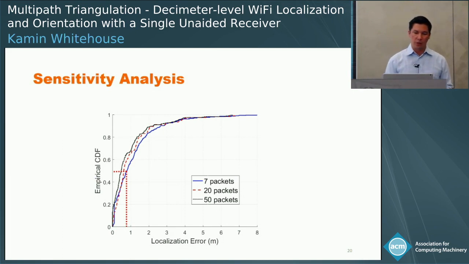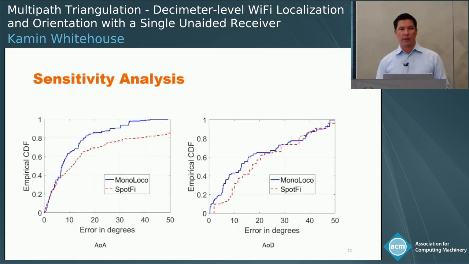So one of the reasons why this works is because the 3D multipath resolution algorithms that we developed are able to estimate angle of arrival and angle of departure better than other approaches. These angles are essential for doing localization. These graphs here show that the angle estimates were about 5 to 10 degrees more accurate than state-of-the-art. And we know this because these studies were done in a controlled environment in an anechoic chamber, so we could actually control where the reflecting surface was and what those angles were.